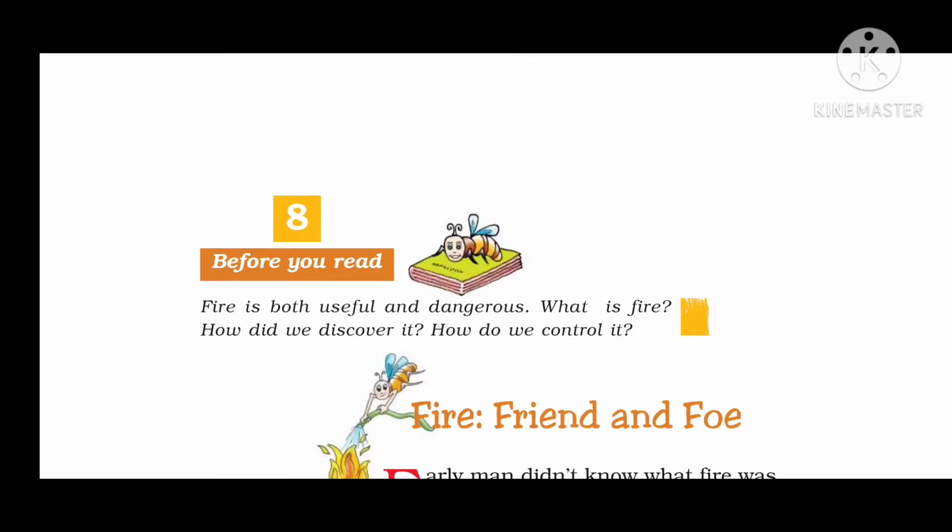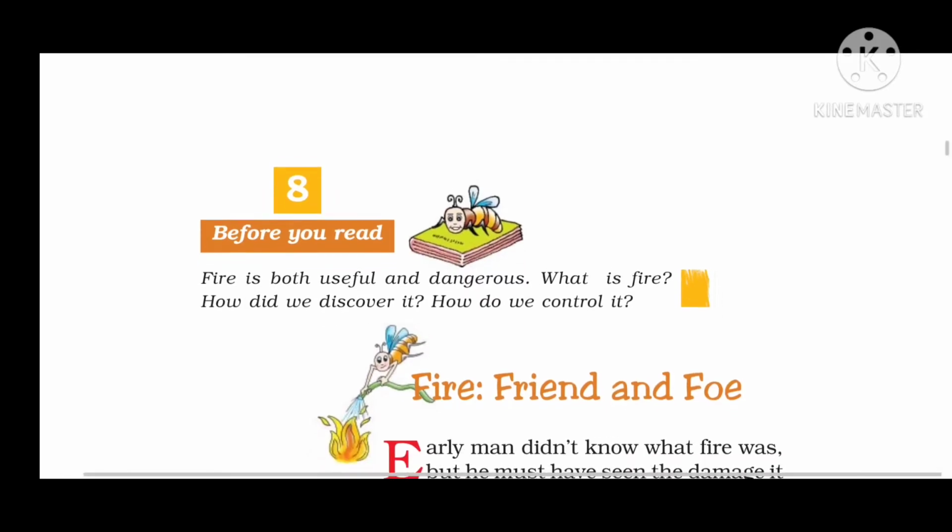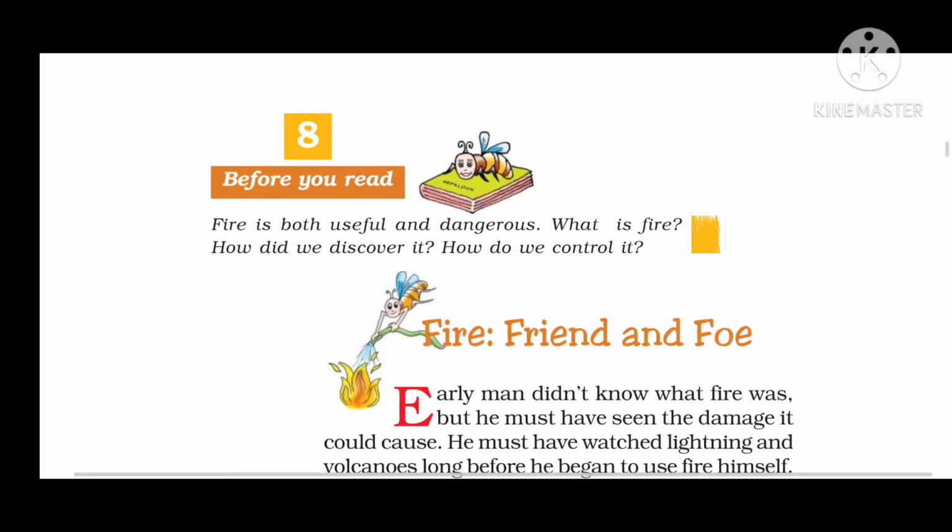This has been taken from class 7th of NCERT book Honeycomb. As you know, fire is both useful and dangerous. We must know first what is fire, how did we discover it, and how do we control it. So we'll deal with all these types of questions in this lesson.